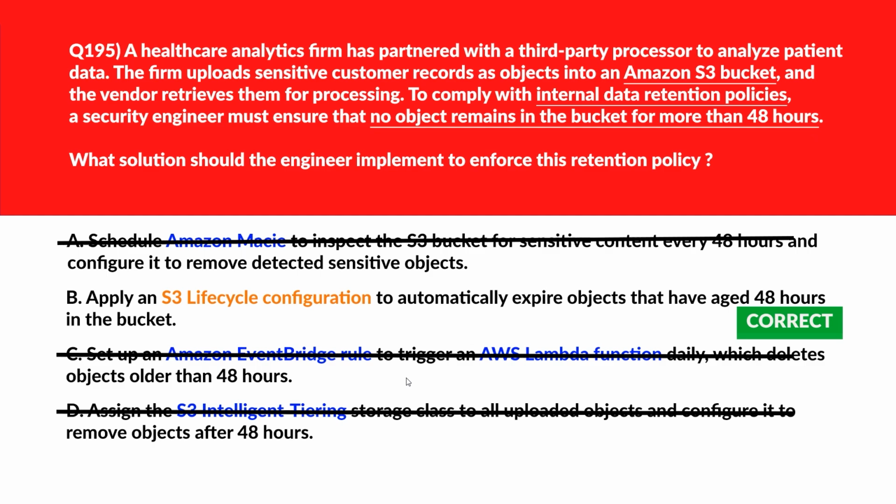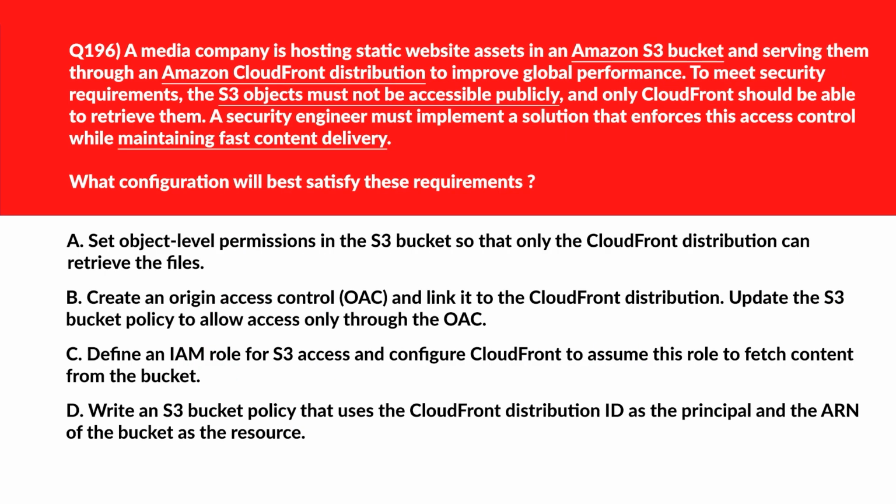We'll lock option B as the right choice. Okay, let's now look at this question. Option A says set object level permissions in S3 bucket so that only the CloudFront distribution can retrieve the files. Object level permissions do not restrict public access unless enforced by a bucket policy tied to CloudFront. So this is incorrect. Now let's move to option B.